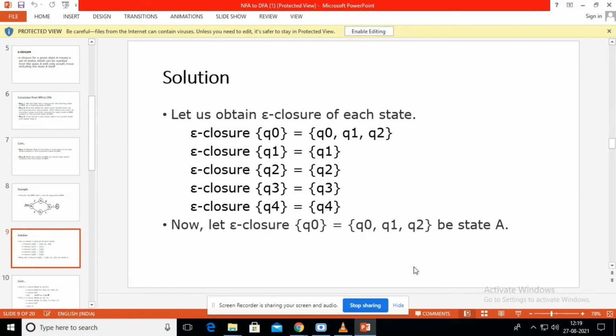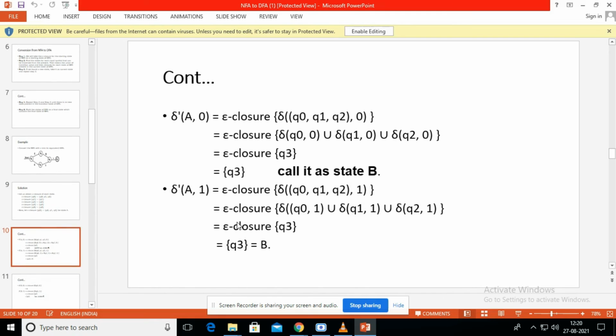So in the last step, let the epsilon closure of Q0, which is Q0, Q1, Q2, be the state A. This is the new state of our new DFA diagram, capital A. Next, we have to find the transition function of this new state A.